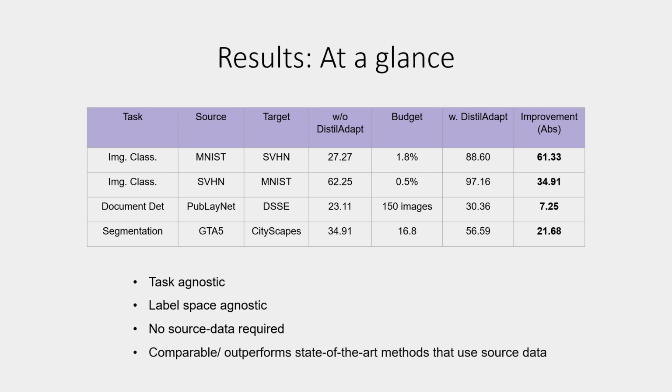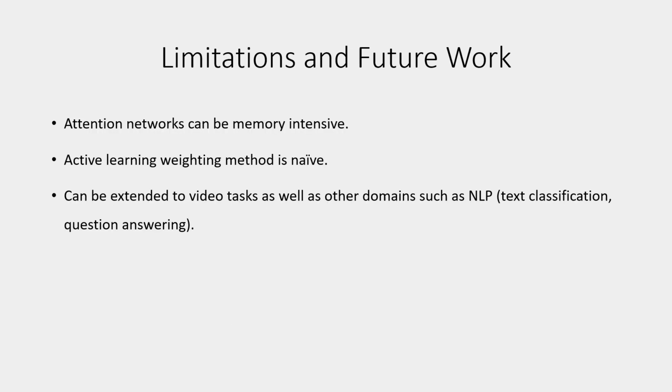Finally, we conduct experiments on document layout adaptation from PubLayNet to DSSE, where there is a shift in output label space, and SALAD imparts a relative improvement of 31% over fine-tuning. To recall, our method has multiple benefits: it's task-agnostic, label space agnostic, it does not require any source data, and it is comparable to or outperforms state-of-the-art methods that use large amounts of annotated source data.